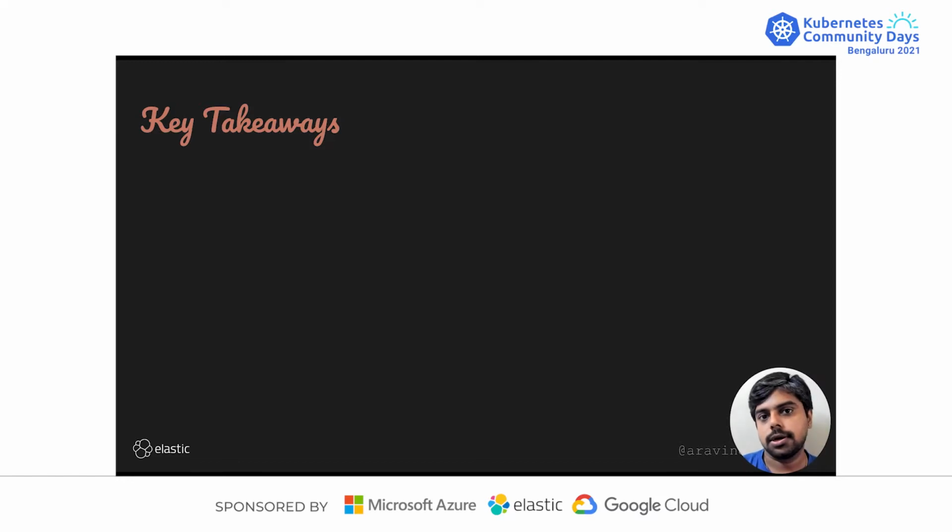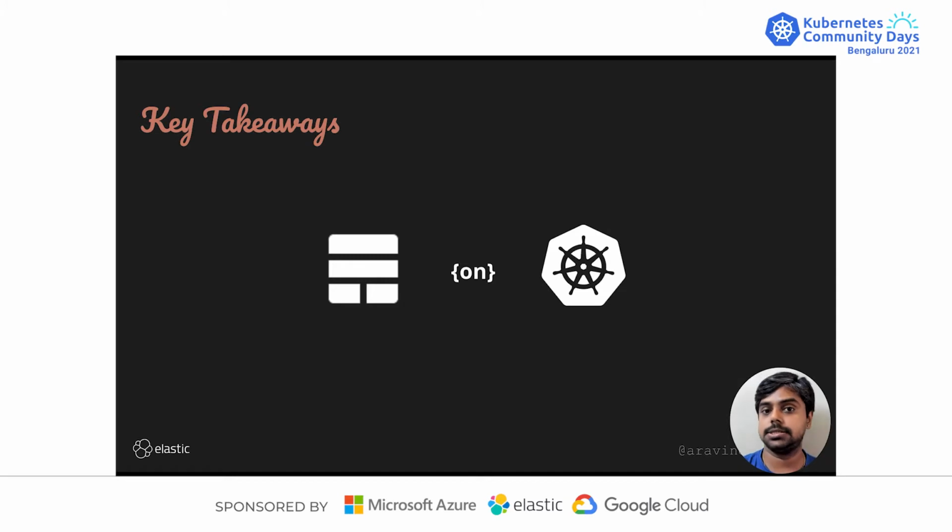So in this talk, I'll specifically talk about how you deploy the Elastic Stack, which is also called ELK, on Kubernetes. Kubernetes is a very popular container orchestration system, and Elasticsearch is a very popular general purpose search engine and log analytical engine. People use it for a wide variety of real-time analytics projects. We'll quickly take a look at the various things on running Elasticsearch on Kubernetes.